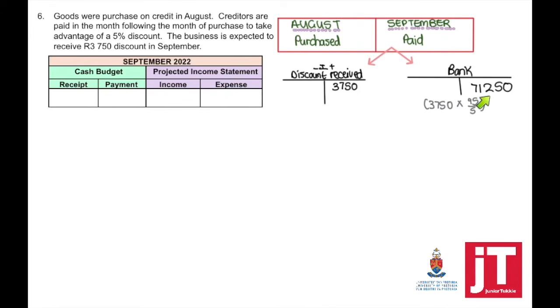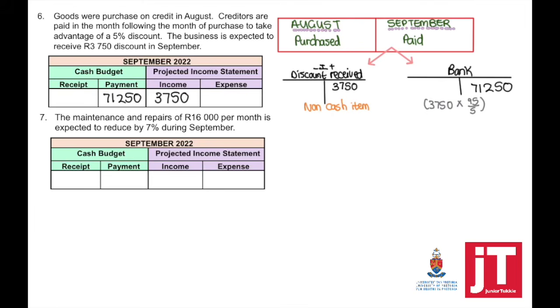And that will provide us with our expected payment in September. Discount received is a non-cash item, so it will not appear in the cash budget as a receipt. It will only appear in the projected income statement as an income, and the amount that we expect to pay our creditors will go under the cash budget under payments.